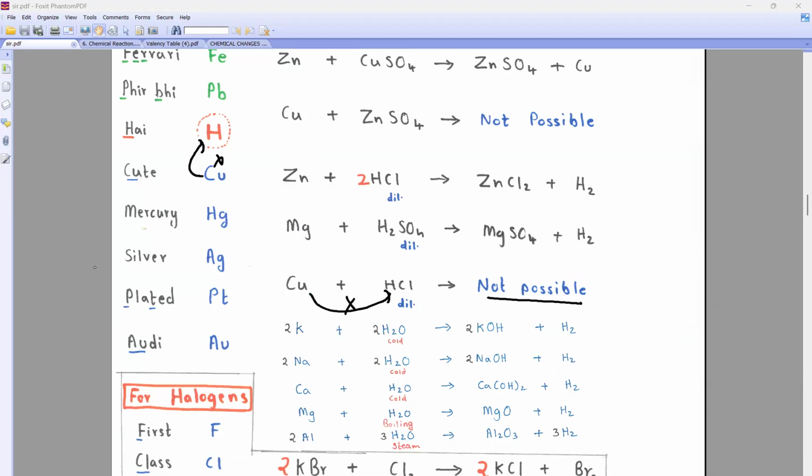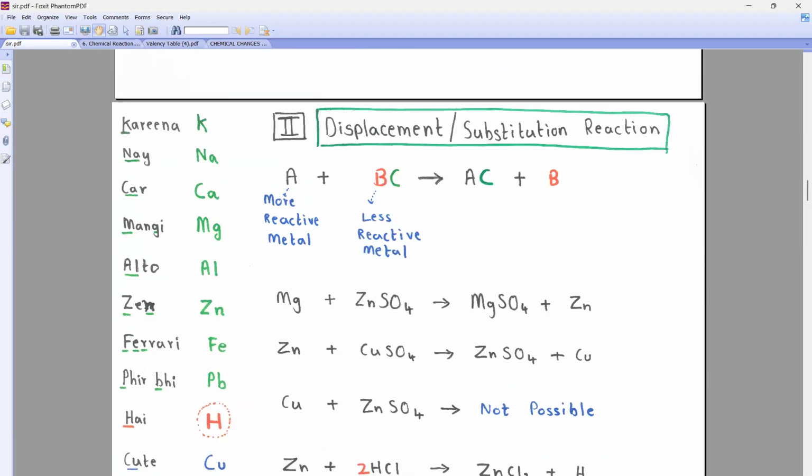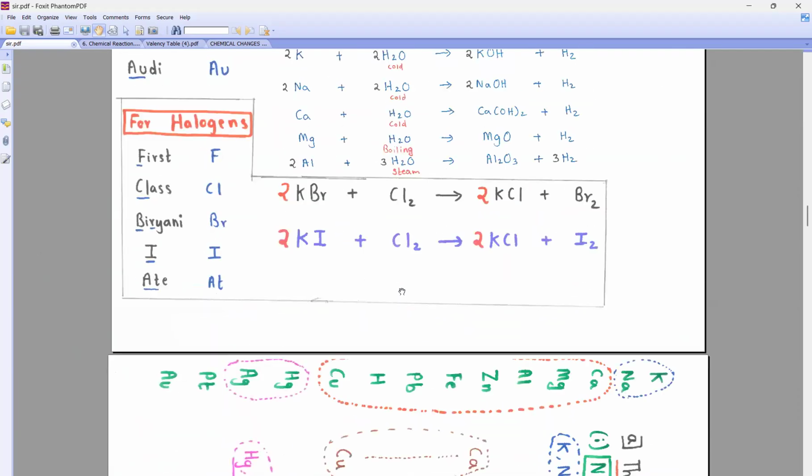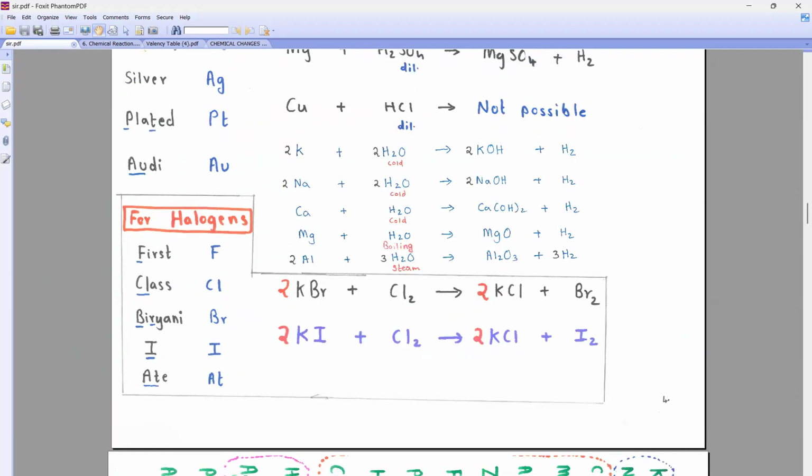Now, beta, you know na Karina and Car. Can you see this Karina and Car? They are highly reactive or not, these three. So they will react with cold water. We have done in hydrogen chapter also. They react with cold water or not, tell me. Yes, sir. And then the remaining ones, they will react with which, what beta? Steam. Yeah, boiling steam. Beta, you remember steam only. Okay. So look, beta.